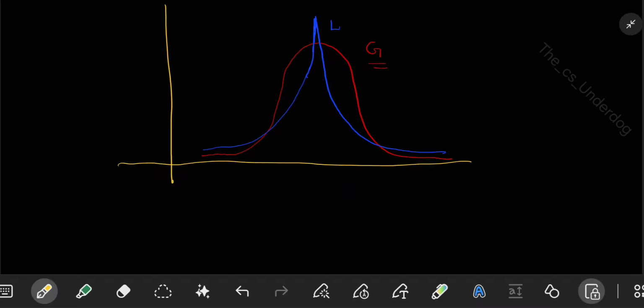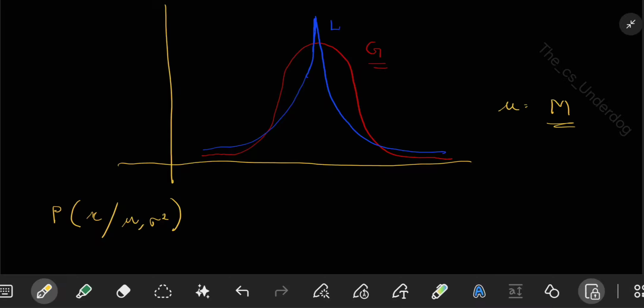So if x is your random variable, what is the probability distribution function for a Gaussian? If it is a Gaussian, it will look like this. Probability of x given mu and sigma square. What are mu and sigma square here? Your mu is the mean of your distribution.